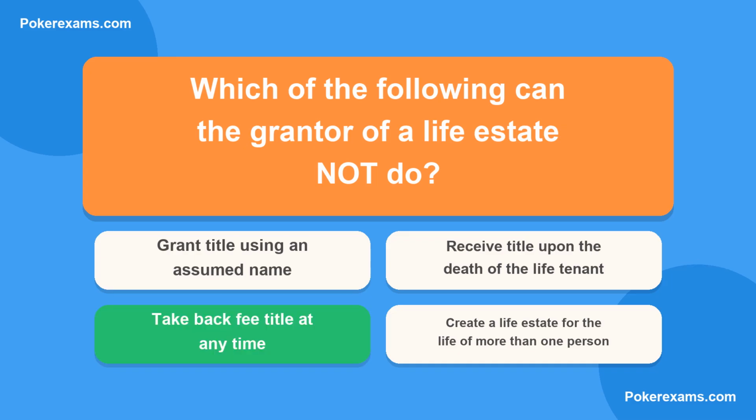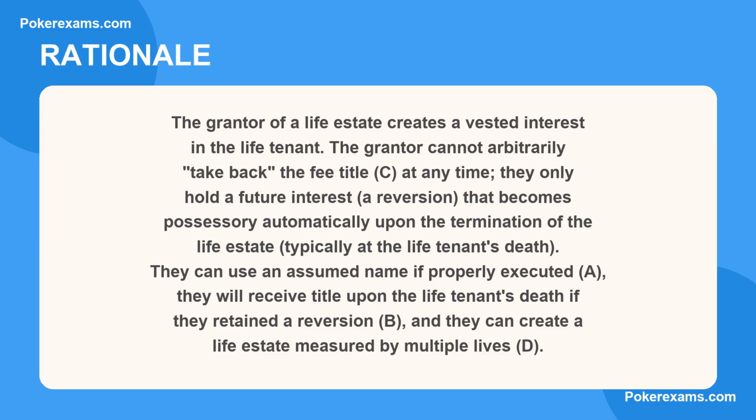The correct answer is C. Here is why. The grantor of a life estate creates a vested interest in the life tenant. The grantor cannot arbitrarily take back the fee title, C, at any time. They only hold a future interest, a reversion, that becomes possessory automatically upon the termination of the life estate, typically at the life tenant's death.